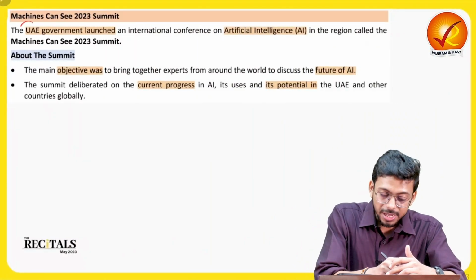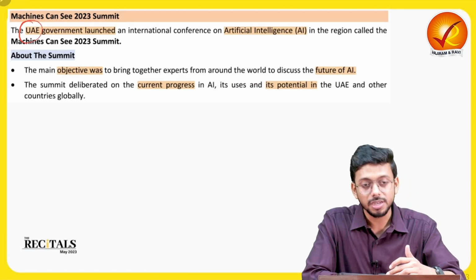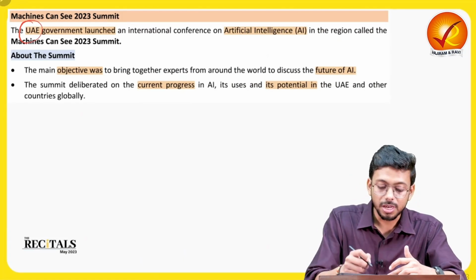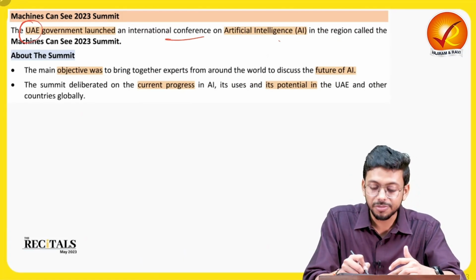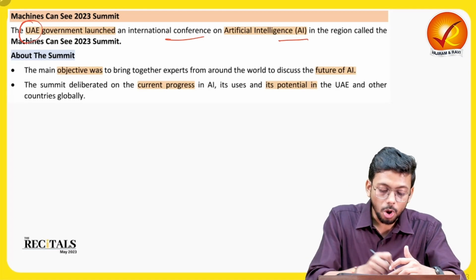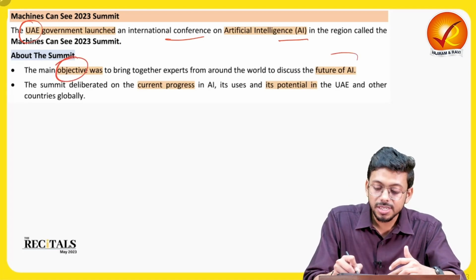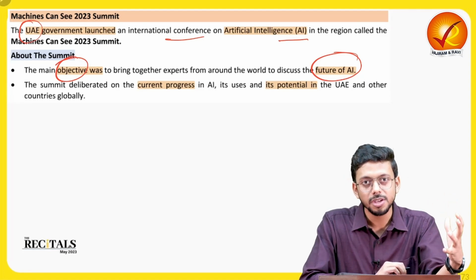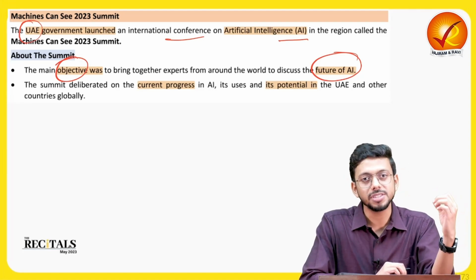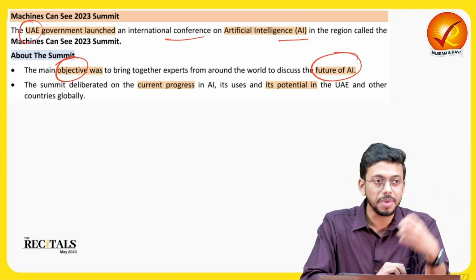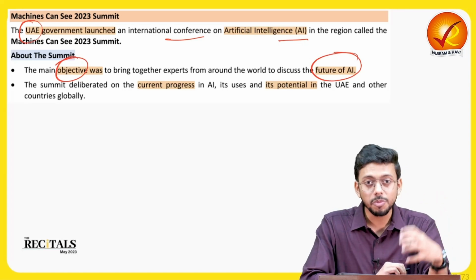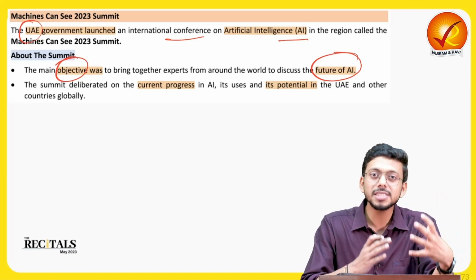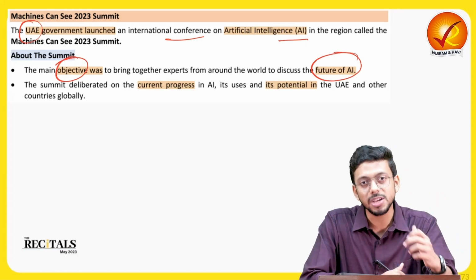And this summit was launched by the UAE government, right? It's an international conference on artificial intelligence, right? And the objective of the summit was to discuss the future of AI. What kind of future are we trying to discuss over here? What are the issues in artificial intelligence? How to develop artificial intelligence for better human safety, or for better human use? What are the challenges that we are facing in artificial intelligence as of now?